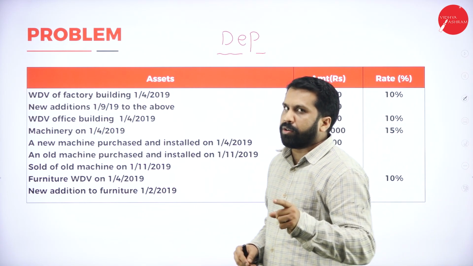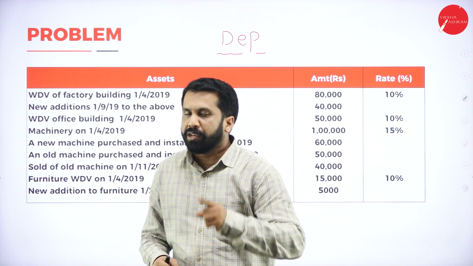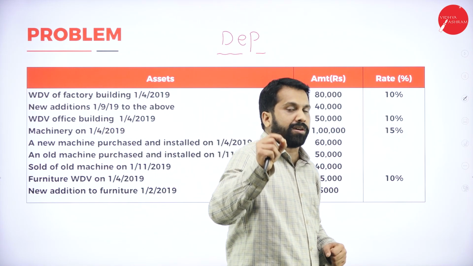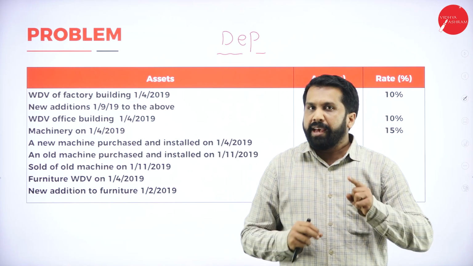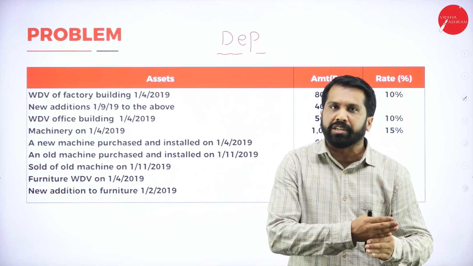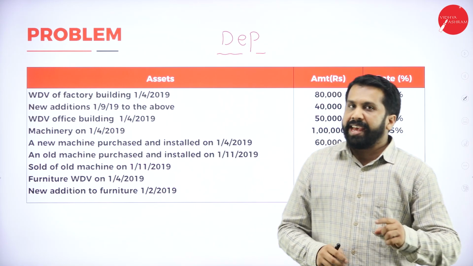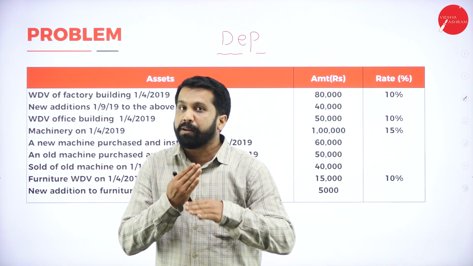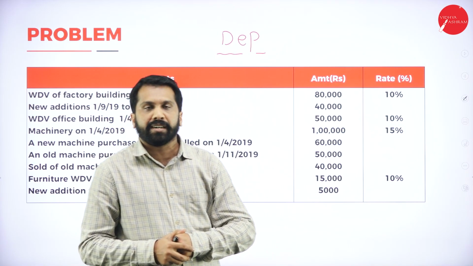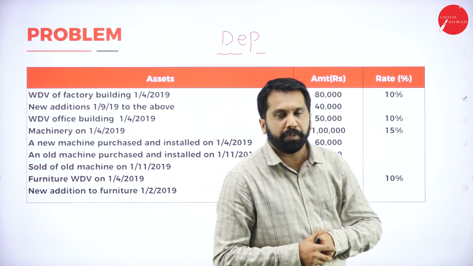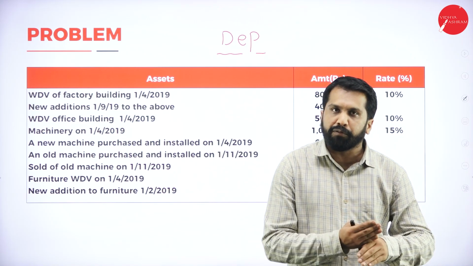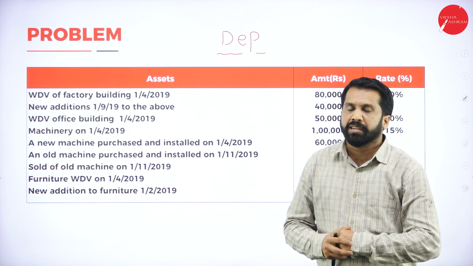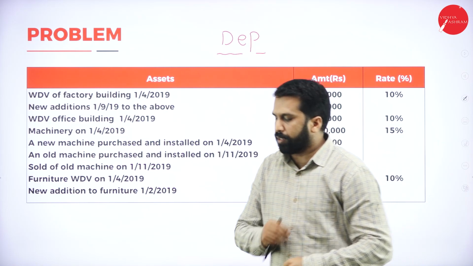How do you remember whether you have used it more than 6 months or less than 6 months? Hope you know when is Gandhi Jayanti. Yes, October 2nd we call Gandhi Jayanti. Simple. Any asset purchased before Gandhi Jayanti, full depreciation. Any asset purchased after Gandhi Jayanti or on the day of Gandhi Jayanti, half depreciation, because you are using it for less than 6 months. Less than 6 months, half. More than 6 months, full. This is all about your depreciation topic. Hope you are clear. Good.